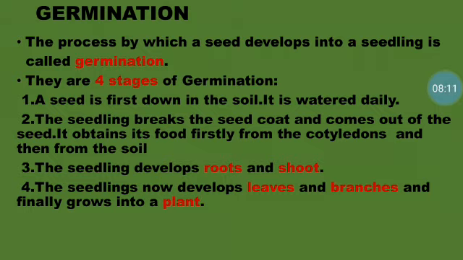So moving on to our fourth stage, which is the last stage, the seedling. The seedling now develops leaves, branches and finally grows into a plant. And these are all the 4 stages of germination.